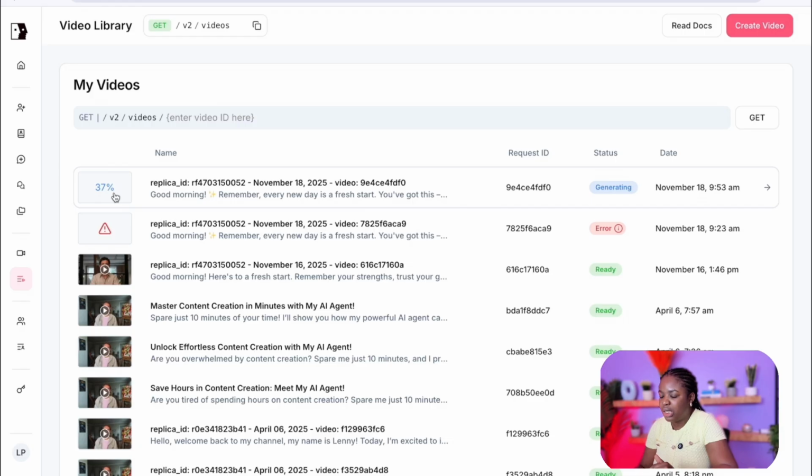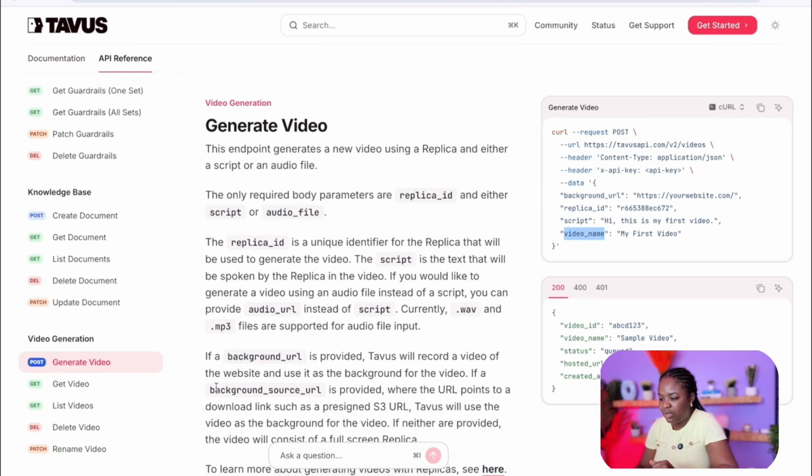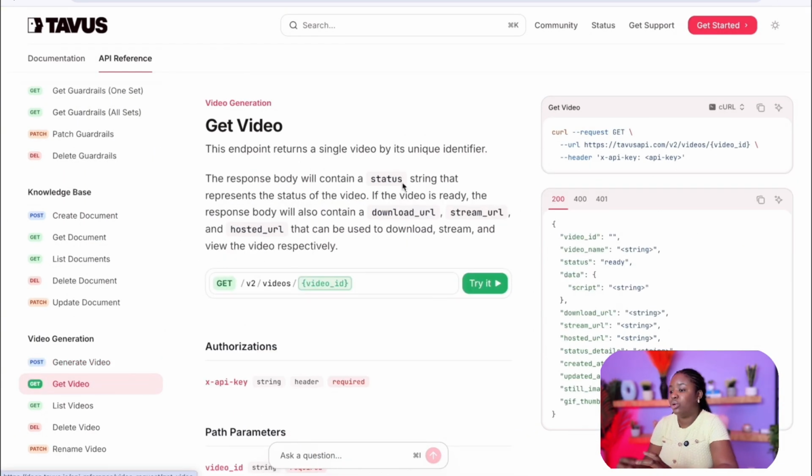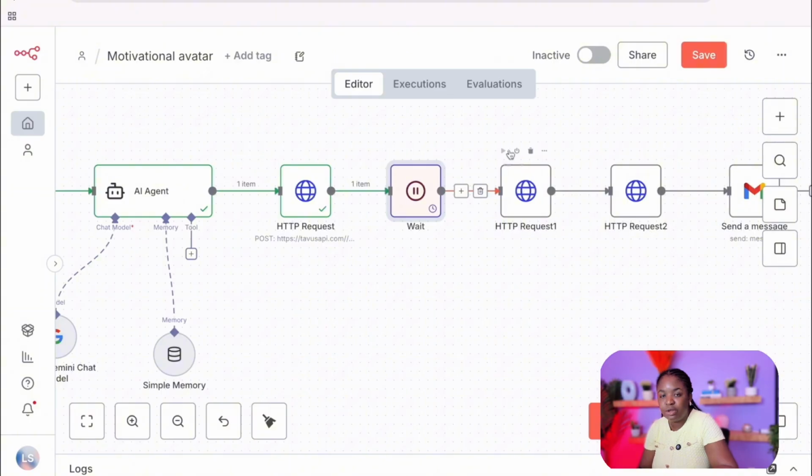So once it's generating, in order for you to know if it's done generating, you can use the get video endpoint. The get video endpoint would return the video that has been generated, and it would contain the status of the video generation. It would also give you the download URL, the stream URL, and also the hosted URL, okay? In my current workflow, I didn't put in an if-else loop, but you can have an if-else loop so that it keeps polling for the status. As long as the status is complete, then it should proceed. Or you can just wait around for 5 minutes, okay?